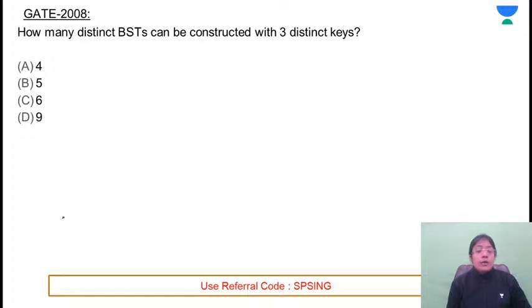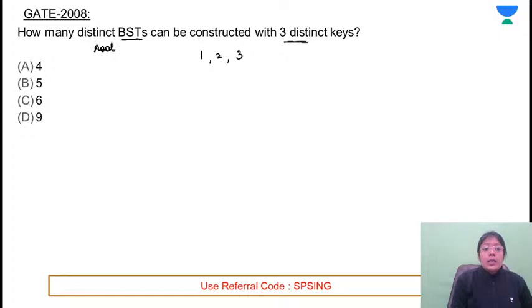But in this case, they are not asking for populating the tree. They're saying, how many distinct binary search trees can be constructed with 3 distinct keys? Already you know the formula, and if 3 keys are there, then you can construct the BST. Let's assume that the elements are 1, 2, 3. Binary search tree means